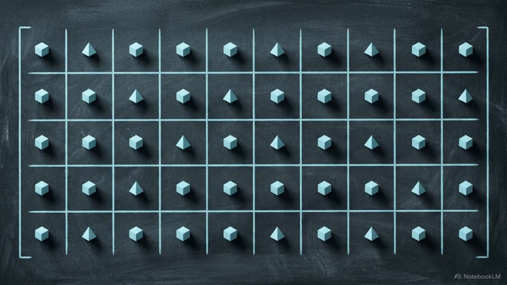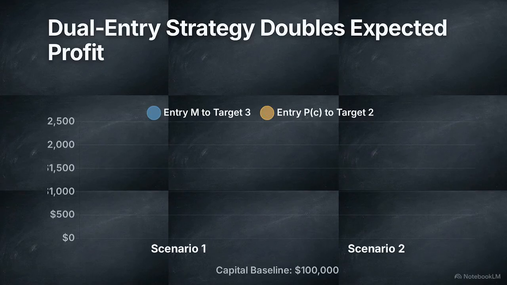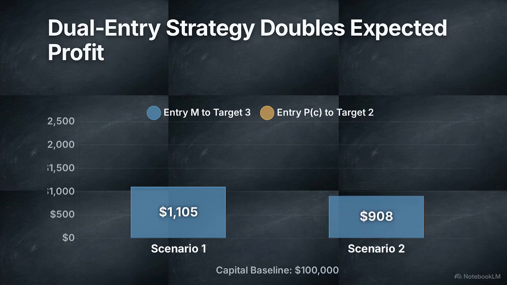Utilizing this framework, we compute the hypothetical outcomes. Scenario number 1 assumes a single primary entry at coordinate M, concluding with a full exit at target 3. This chart shows the resulting mathematical return for scenario 1. Based on the established contract sizing, the expected total profit yields $1,105, generating a 1.1% return, or a 16.73% expected annual return. The second dataset shows scenario number 2, which incorporates a dual entry approach.